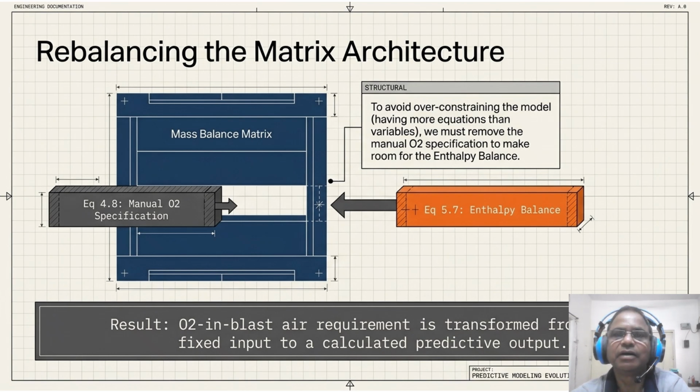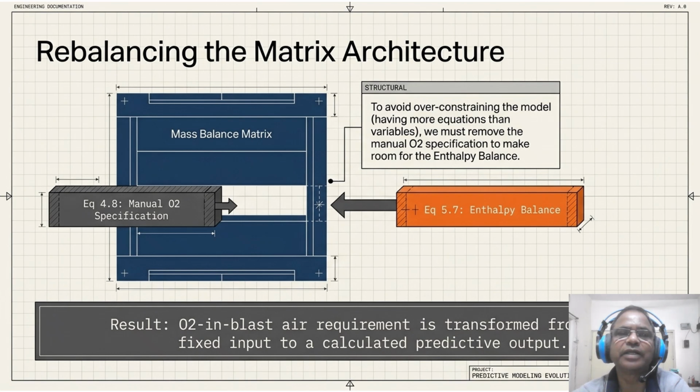by the slide. So as you can see, we have swapped manual input for the thermodynamic laws. So we removed equation 4.8, the manual oxygen specification, to make room for equation 5.7, that is the enthalpy balance. So notice how the enthalpy block slides into the mass matrix. Instead of you telling the furnace what to blow, the model now tells you the required air volume to maintain that heat. So this rebalancing ensures we never underdrive the process during the thermal shift.